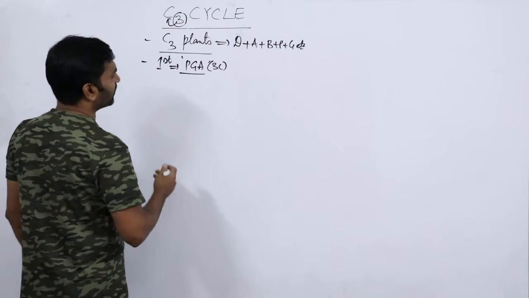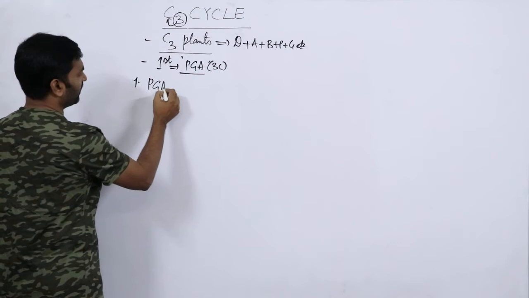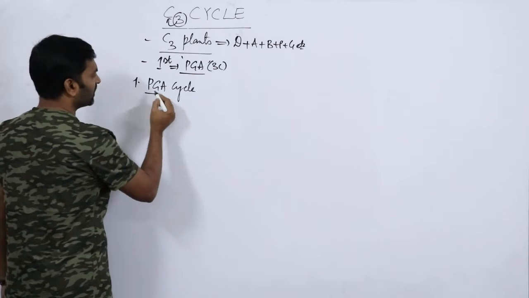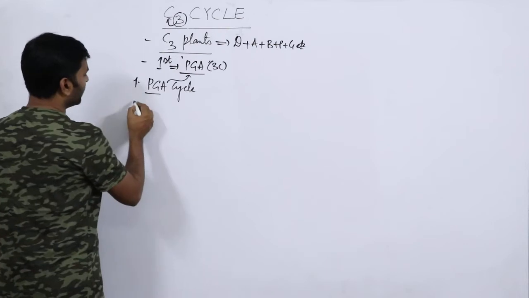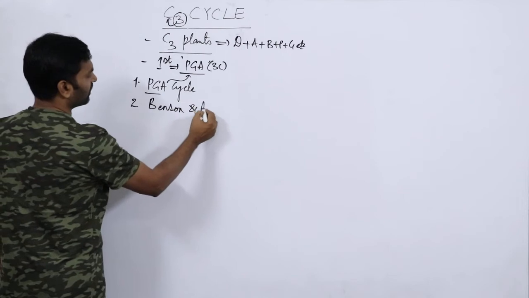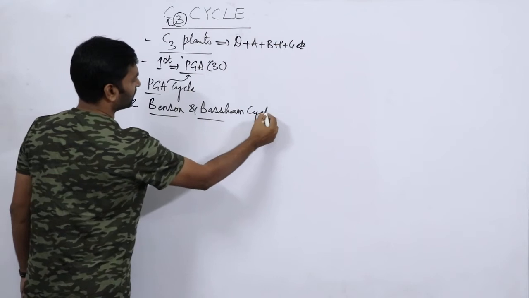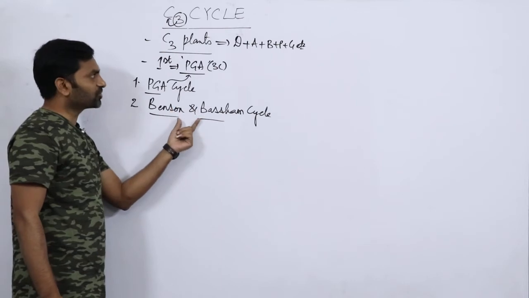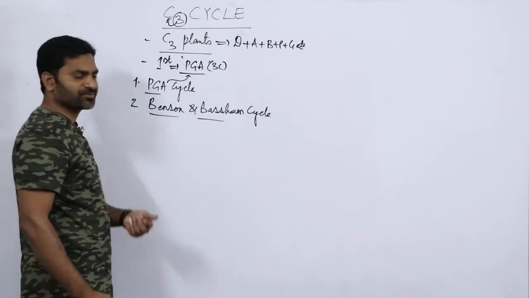Also, this particular cycle has alternative names. One is the PGA cycle. Why is it the PGA cycle? Because the first stable compound is phosphoglyceric acid. Number 2, the Benson and Bassham cycle. These are the scientists who contributed to the C3 cycle. Hence it is the Benson and Bassham cycle.